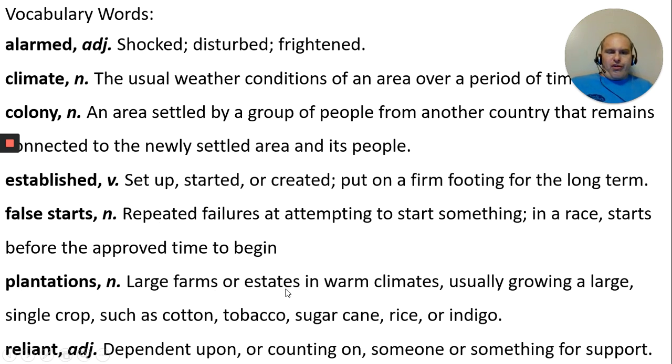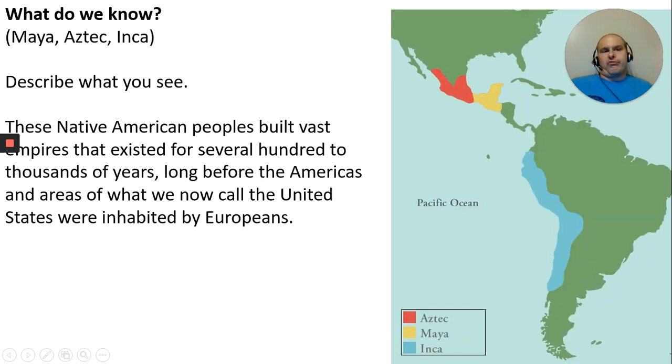Plantations: large farms or estates in warming climates, which we'll talk about. Large crops and sometimes single crops like cotton, tobacco, sugar, rice, or indigo. And reliant: to be dependent upon something, or counting on someone or something for support.